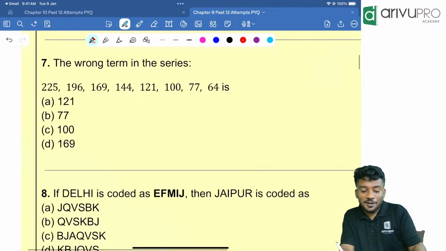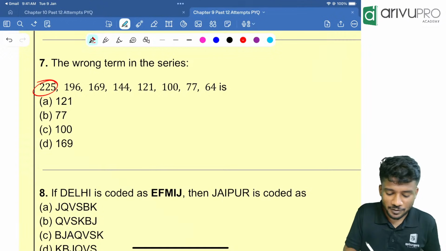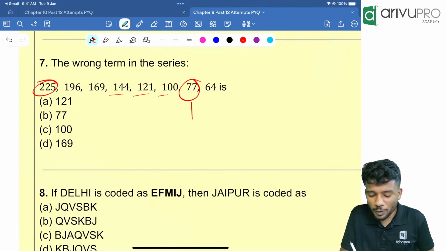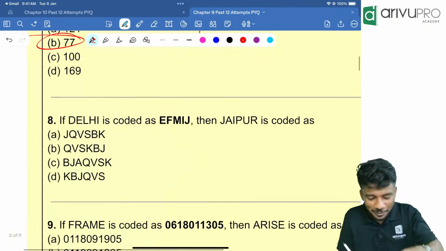Understood. Next one. Find the wrong person from the series. People, everyone is a perfect square. 15 square, then 14 square, 13 square, 12 square, 11 square, 10 square. 77 is what square? No square. So 77 is the odd man. Option B is your answer.